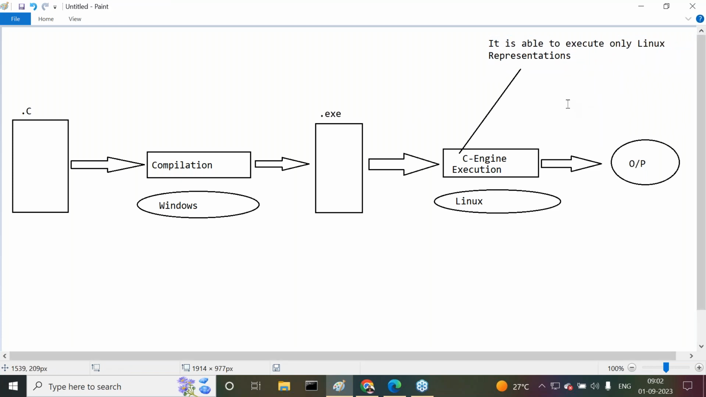It is able to execute only Linux representations. Why? Because the C engine is available on which operating system now? Linux operating system. Okay, now let's move on to the point.